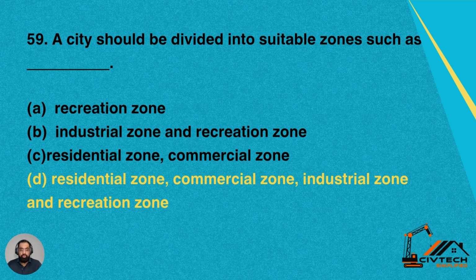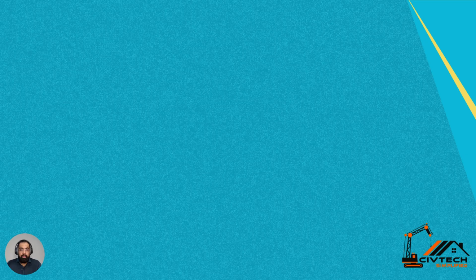A city should be divided into various zones, such as parks, commercial markets, industries or factories, as well as recreational places like zoo and others, and residences or houses of the inhabitants.